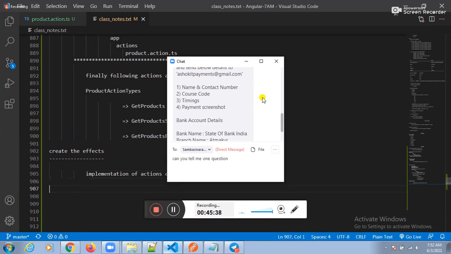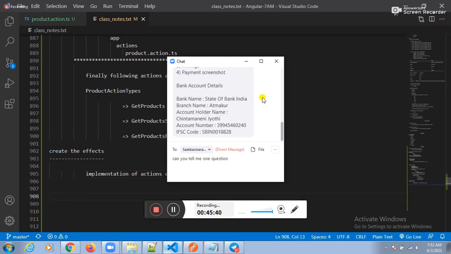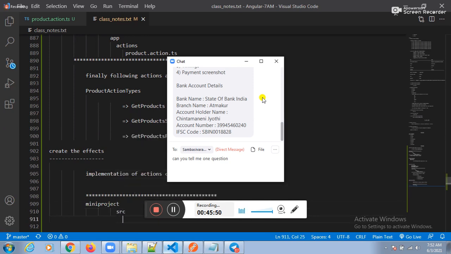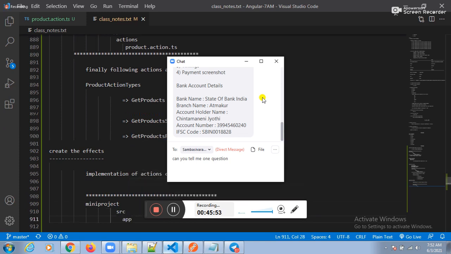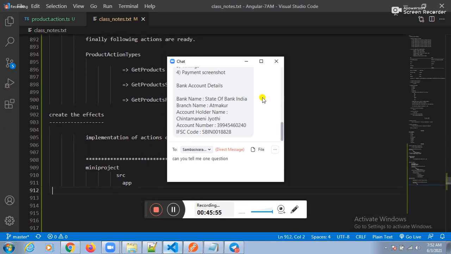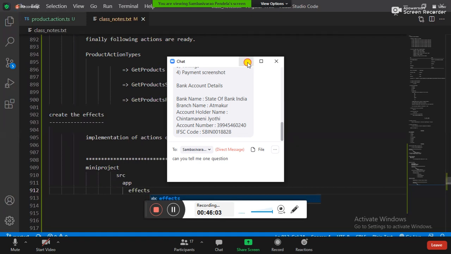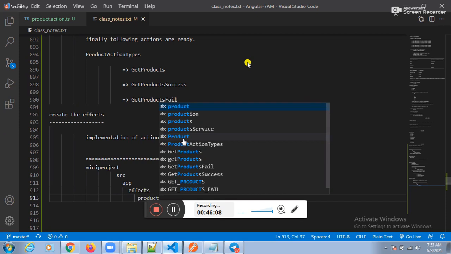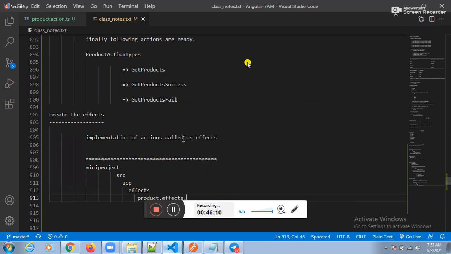So what is the project name? The project name is the mini project. Under the mini project, which folder? Source folder. Under the source folder, which folder? App folder. Under the app folder, one more folder. Which folder? The FX folder. Under the FX folder, which effect? Product dot fx.ts.